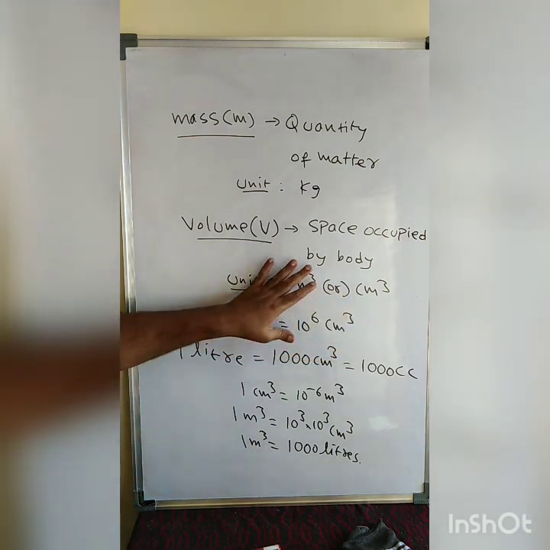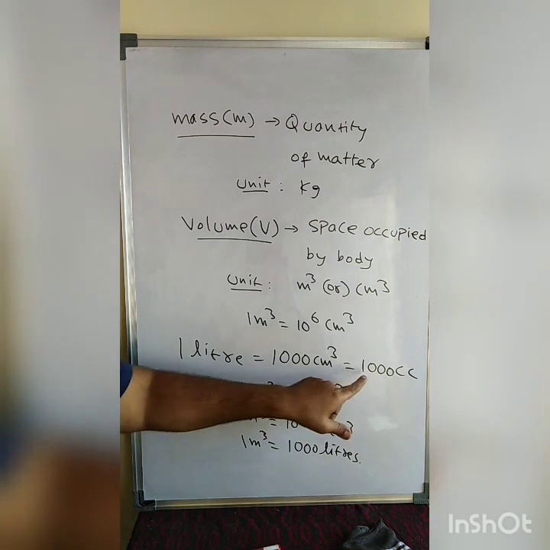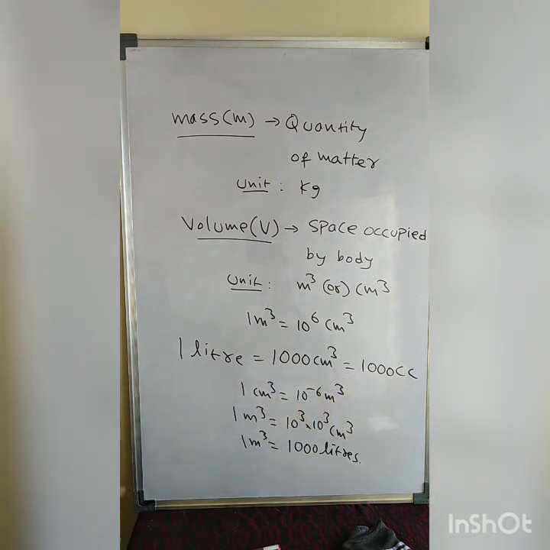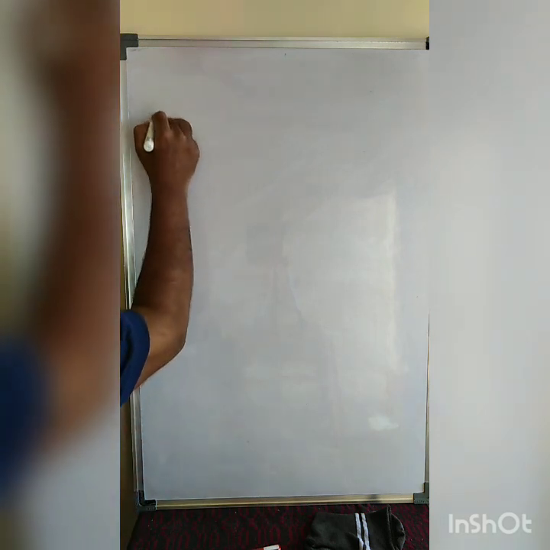And remember, 1 liter is 1000 cc, and 1 cubic meter holds 1000 liters of water or 1000 liters of that liquid. We learned about mass and volume.